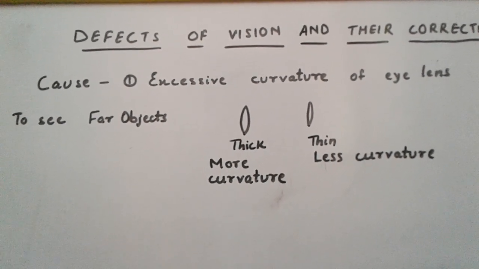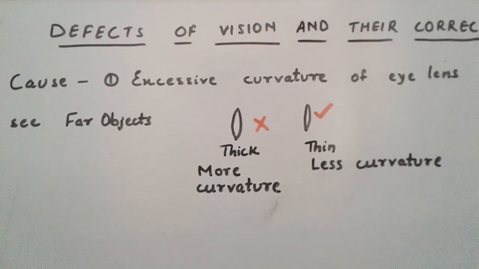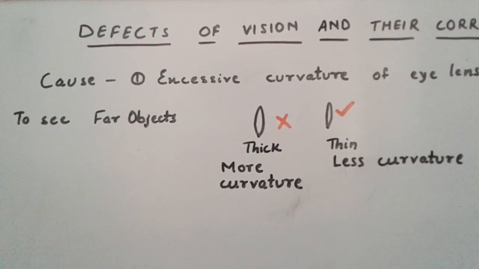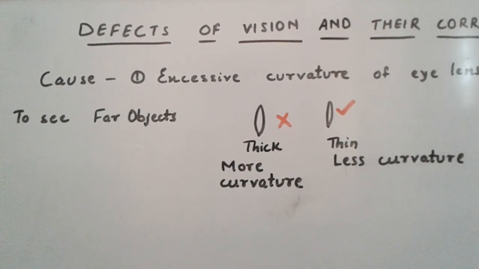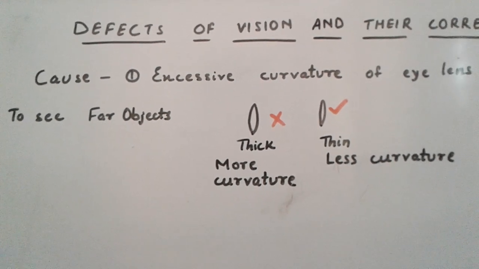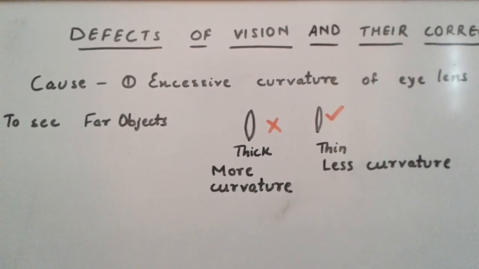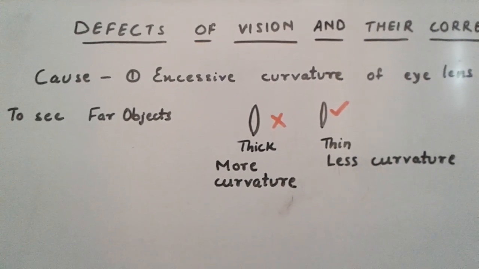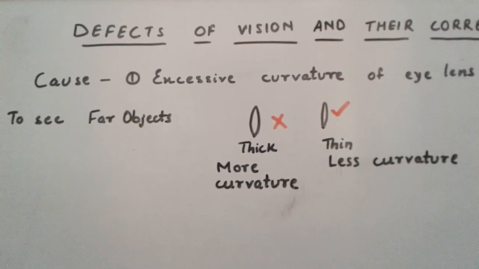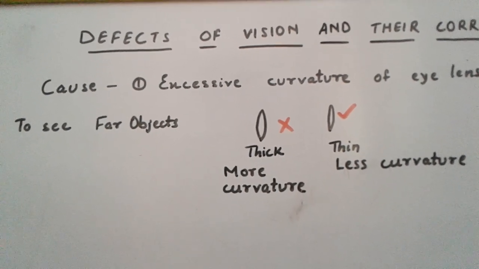So to see the far object, which one should be used? Which one is correct? So I have marked here now. The thin lens is used to see the far object. If we have a thin eye lens, that means less curvature, then the focal length will increase and we will be able to see the far objects clearly. But this does not happen for a myopic eye. For a myopic eye, the eye lens has an excessive curvature. That means the ciliary muscles have a problem. The ciliary muscles are not able to relax so much so that the eye lens gets thin or has less curvature.